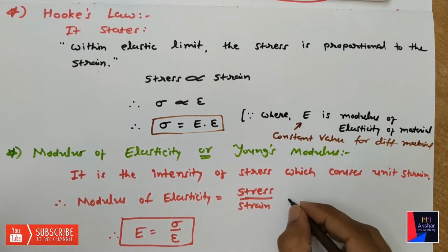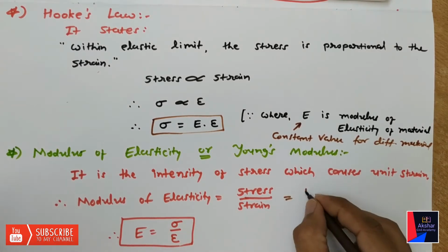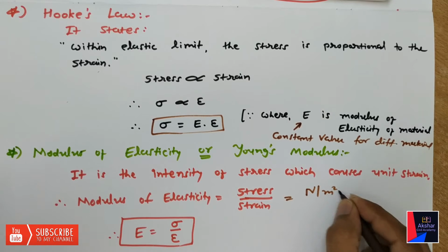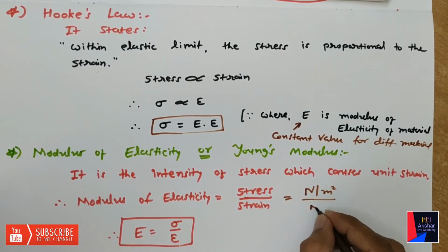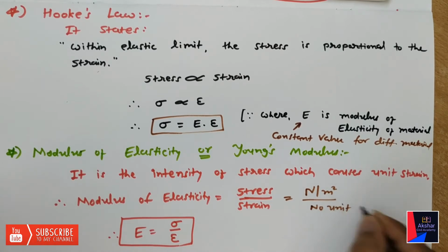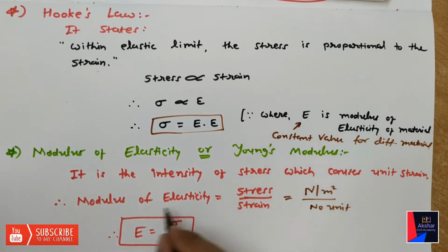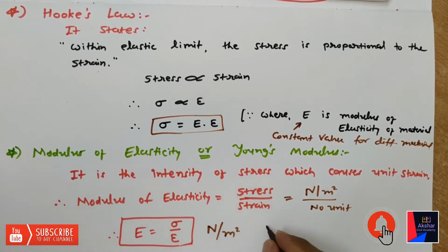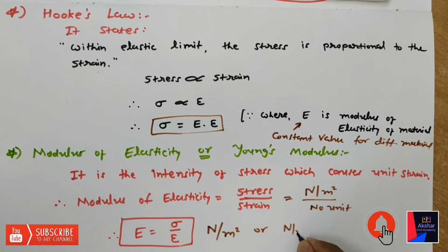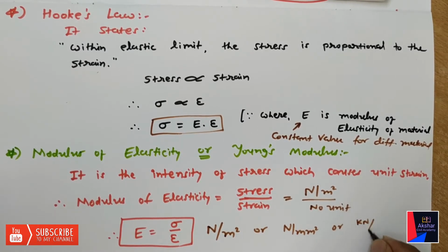We know that the unit of stress is Newton per meter square, and strain has no unit, it is unitless. That's why the unit of modulus of elasticity will be the unit of stress itself: Newton per meter square, or Newton per mm square, or kilonewton per meter square.